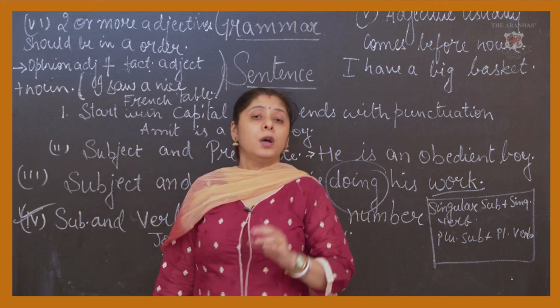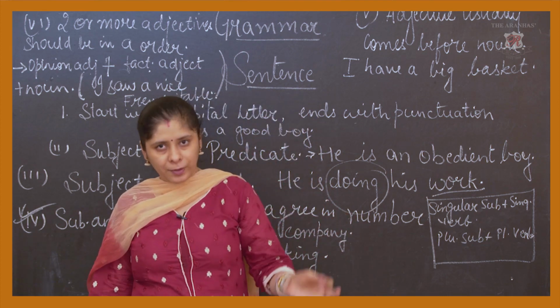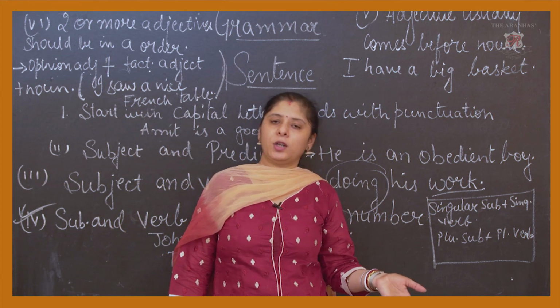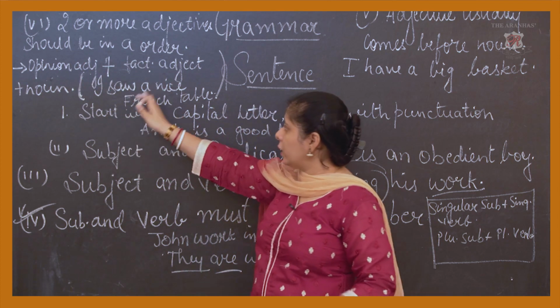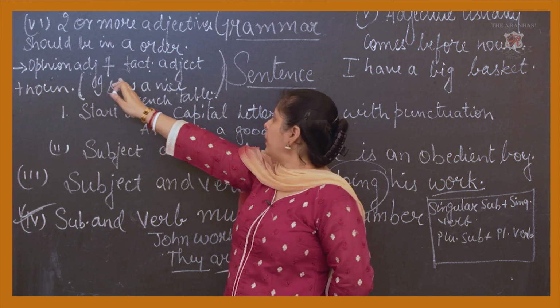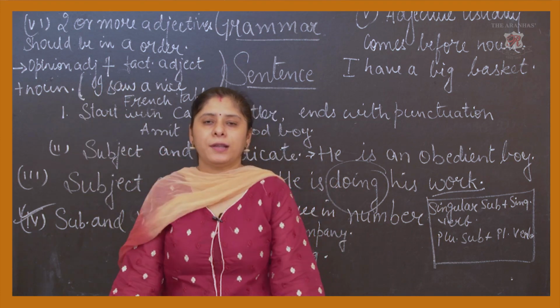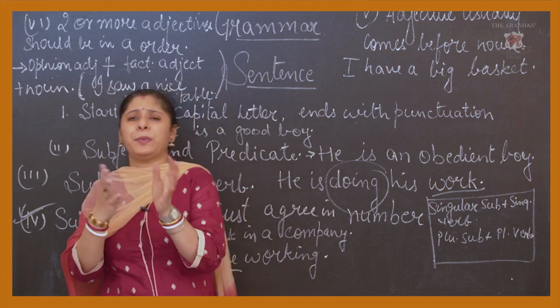Here also, the sentence will start with a capital letter, it will end with a full stop, it will have a subject and a predicate, and it will have opinion plus factual adjective plus noun. All these things we have to remember. Now let's quickly brief the rules.